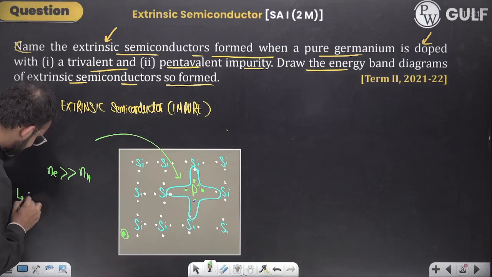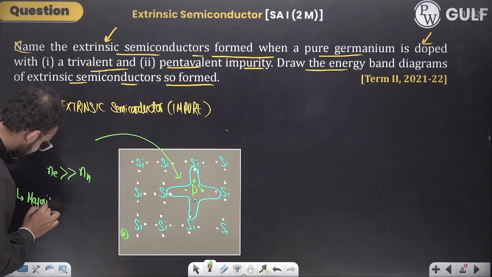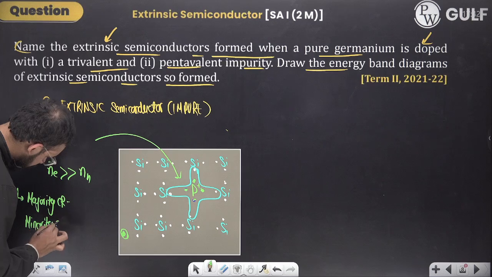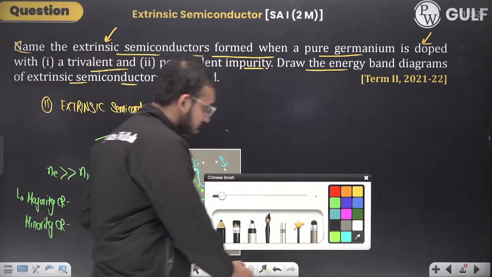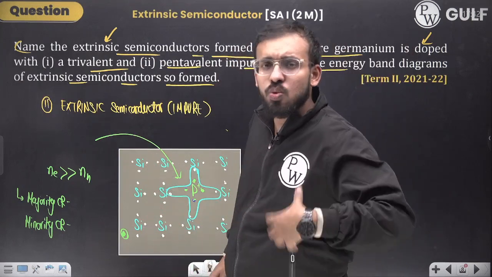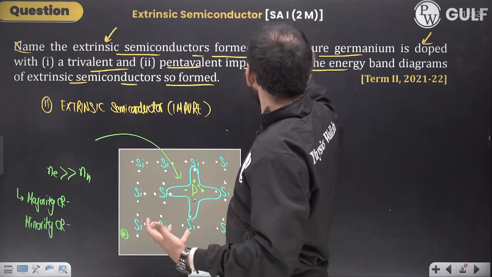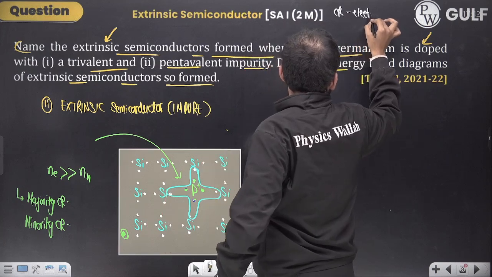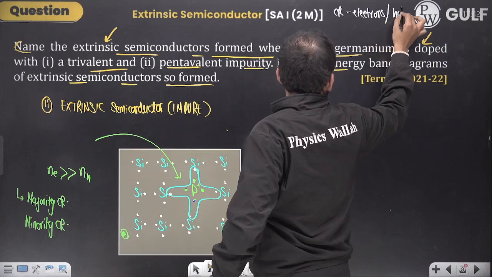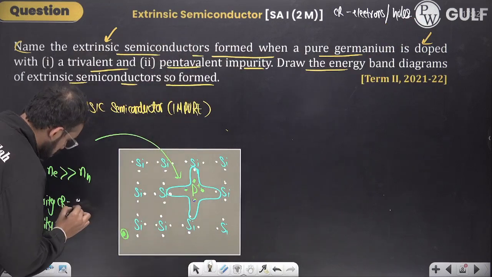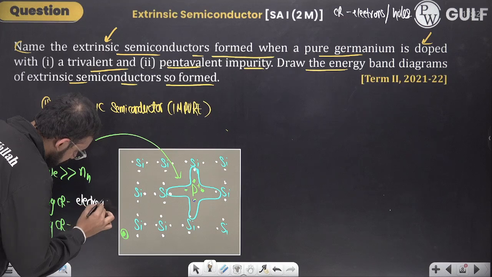Okay. Spelling of majority. Majority charge carriers and minority charge carriers. Who are the majority charge carriers in the crystal lattice? That is, who are more in number, electrons or holes? Charge carriers, we know, are either electrons or holes. Who are more in number? Clearly electrons are more in number. So majority charge carriers are electrons, minority charge carriers are holes.